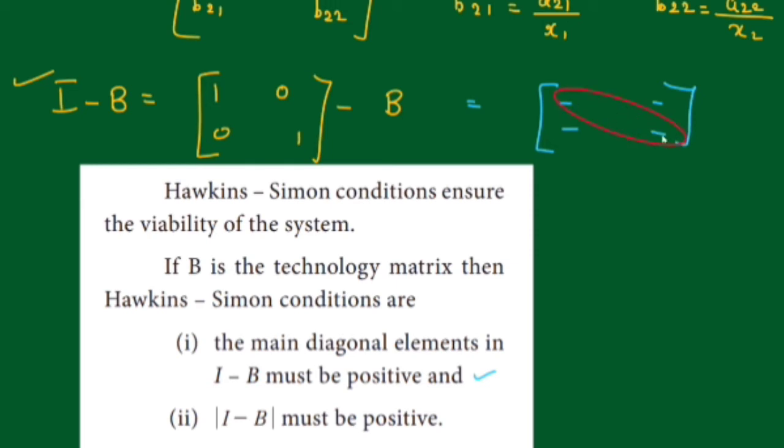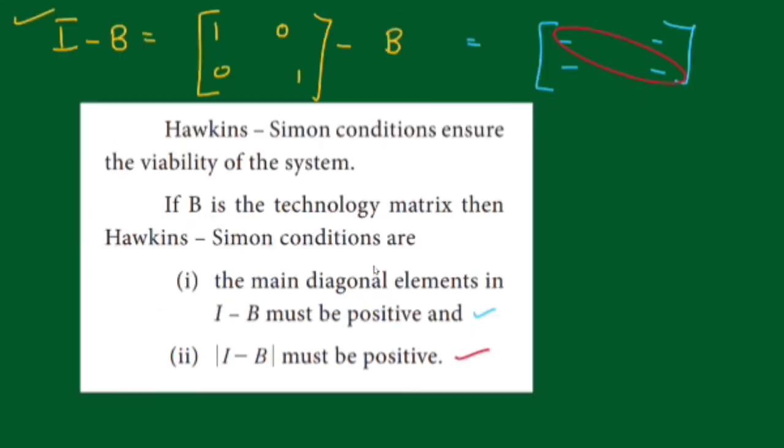That is, the main diagonal elements are positive, and the determinant of this matrix should also be positive. These two things we have to check. Only then you should proceed. If these two are okay, then you should write, by Hawkins-Simon conditions the system is viable.